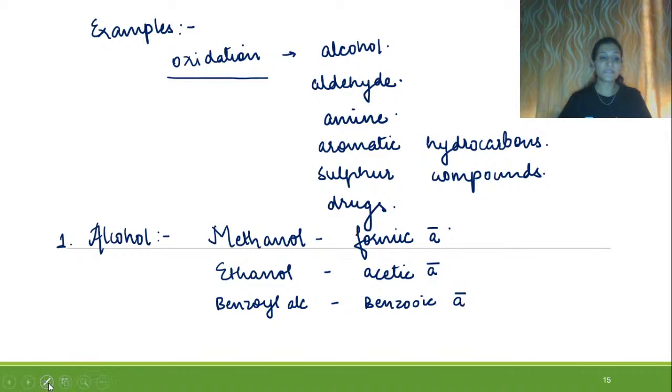Now, this example of conversion of benzyl alcohol into benzoic acid will be taken further from benzoic acid in phase 2 reaction. I told you some are completely detoxified in phase 1 and some need phase 2 as well. So the example which we are going to deal with in phase 2 from phase 1 is the conversion of benzyl alcohol into benzoic acid. So alcohol changes into its respective acids.